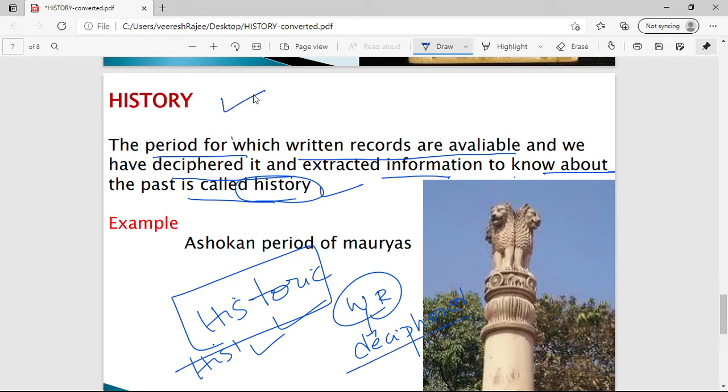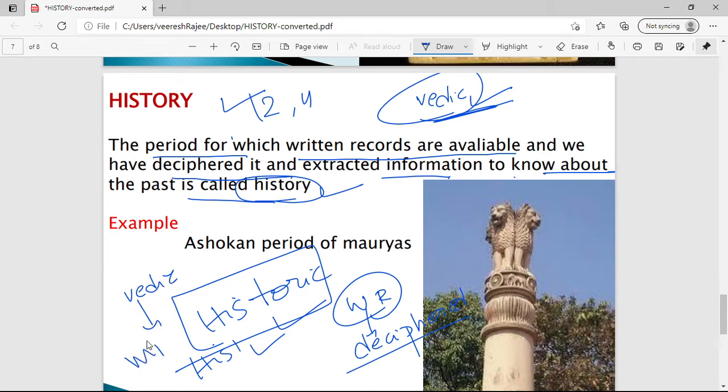The best example of historic age starts from the Vedic age. We have written records of Vedas: Rig Veda, Yajur Veda, Sama Veda, Atharva Veda. Then we have Upanishads, Aranyakas, Brahmanas, Puranas. All these, they were Itihasas. All these were written. So we can use those written records to reconstruct our historic age, which starts from the Vedic age till the modern times.